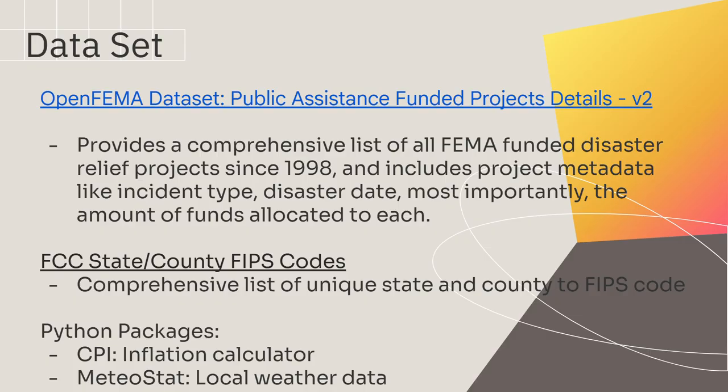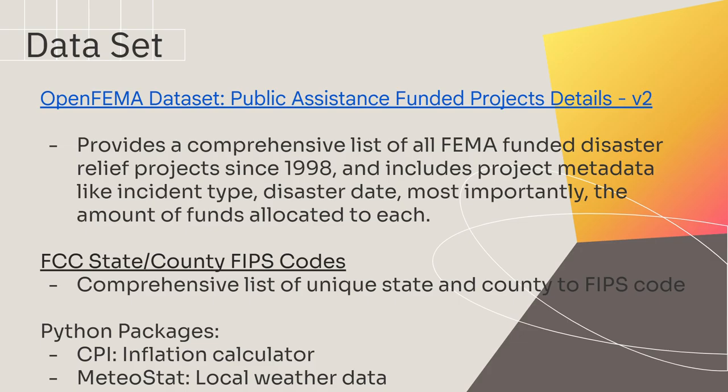FEMA funding. The dataset is the Open FEMA dataset, a comprehensive list of all FEMA-funded disaster relief projects since 1998 and includes metadata about those projects like the incident type, the date, and importantly, how those funds are allocated. We also need the FCC state to county FIPS codes, which is just a comprehensive list of all the US state and county names to a unique FIPS identifier.